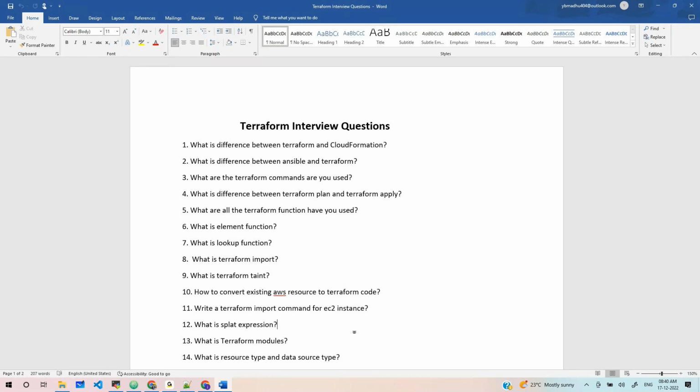What options come next? We can give the resource name, the resource we want to import. Resource name, then the reference name, and then the instance ID. Right, now let me show.